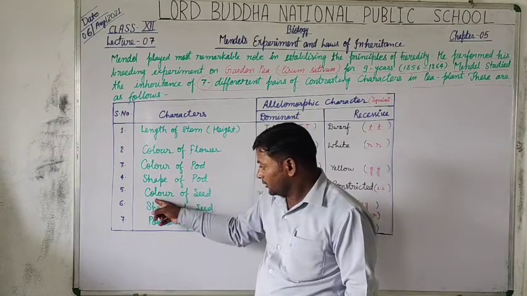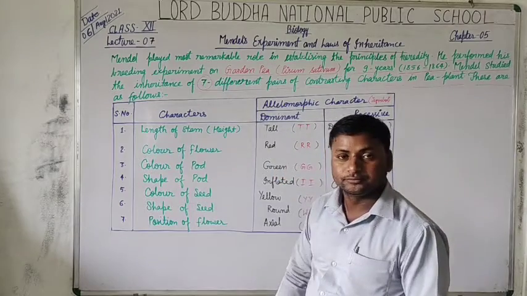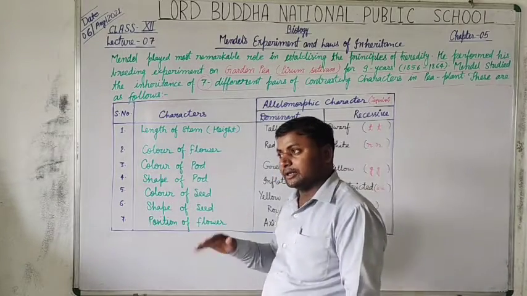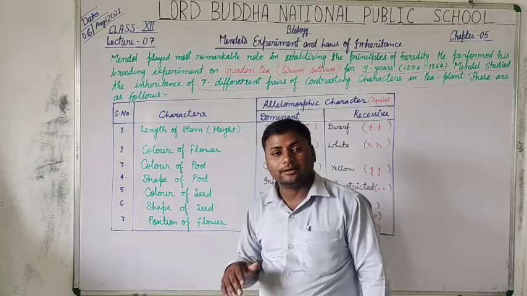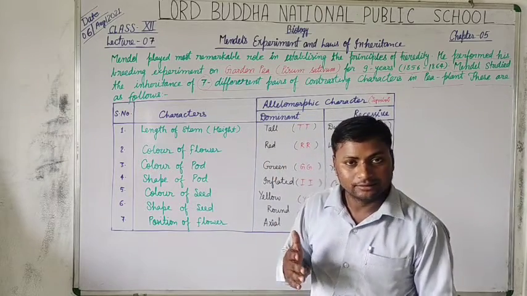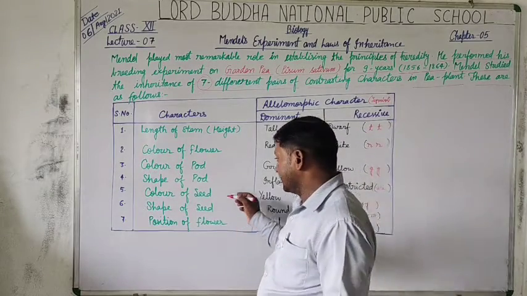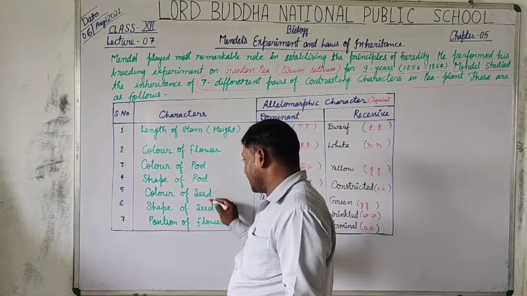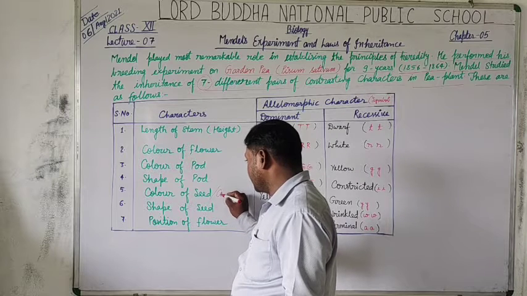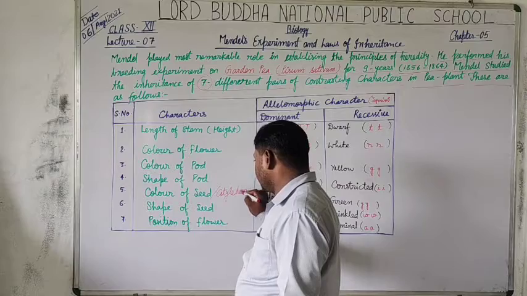So the next character is color of seed. On ripening, the seed color either remains green or becomes yellow. Here you can also use the term color of seed or cotyledon.